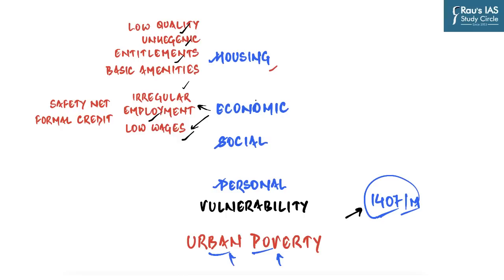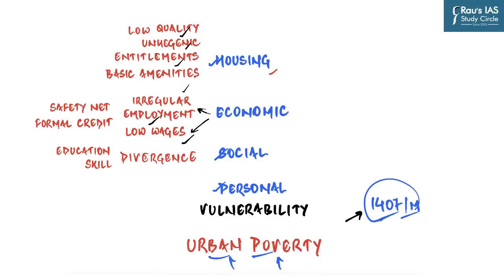But apart from housing and economic, the urban poor are subjected to a lot of social vulnerabilities as well, because income inequality creates divergence between the lower strata of society, that is the poor, and the middle class. It then increases the social differences or divergence, as we've talked about, among various groups.